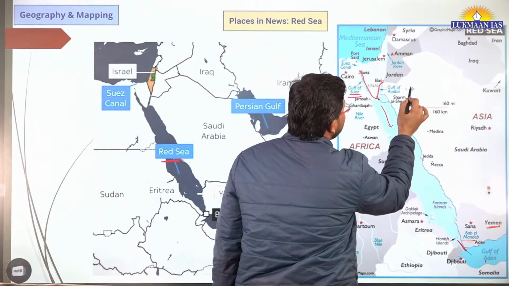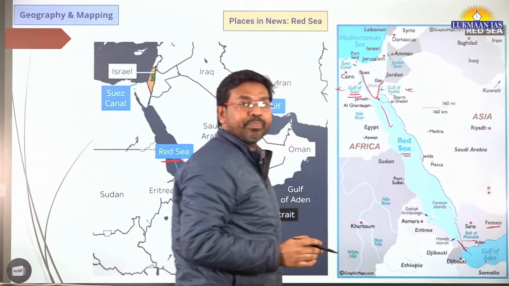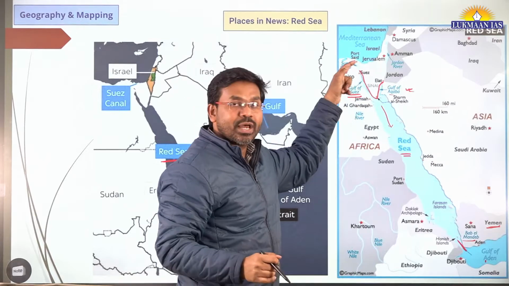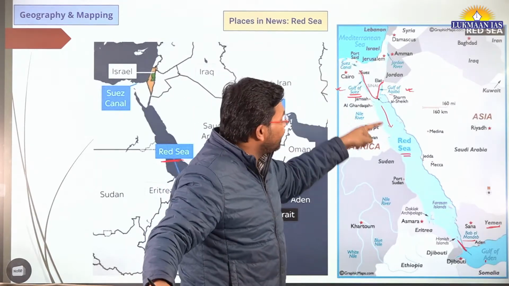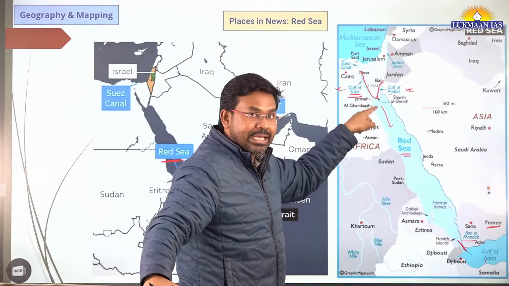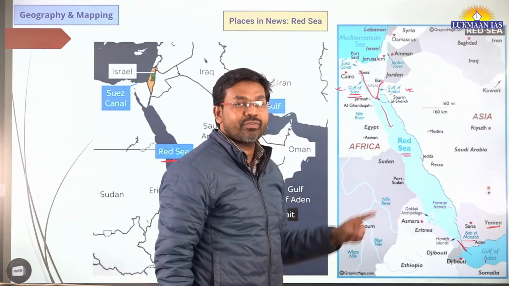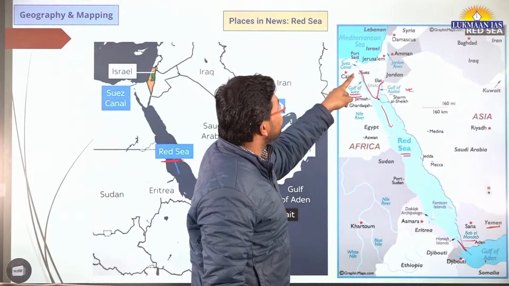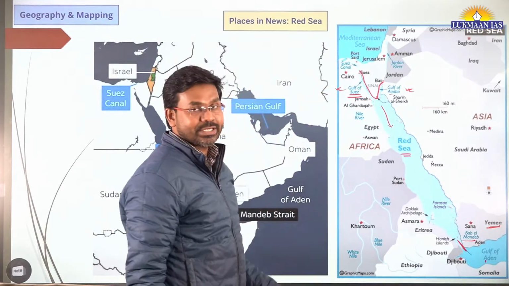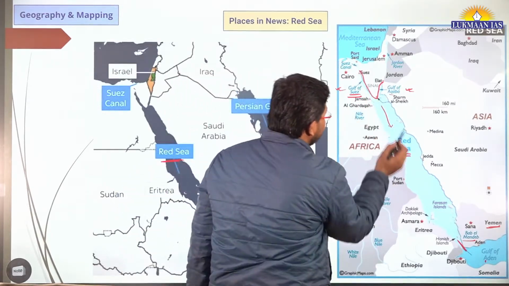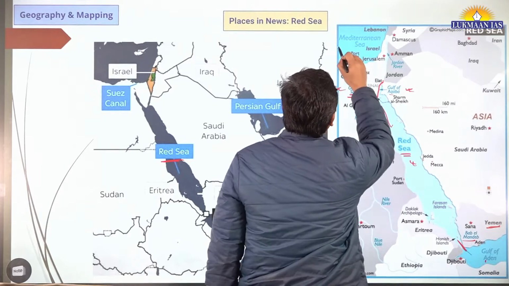On the eastern side it has Gulf of Aqaba. And this Gulf of Suez finally connects with the Suez Canal. And this Suez Canal connects the Red Sea with the Mediterranean Sea.